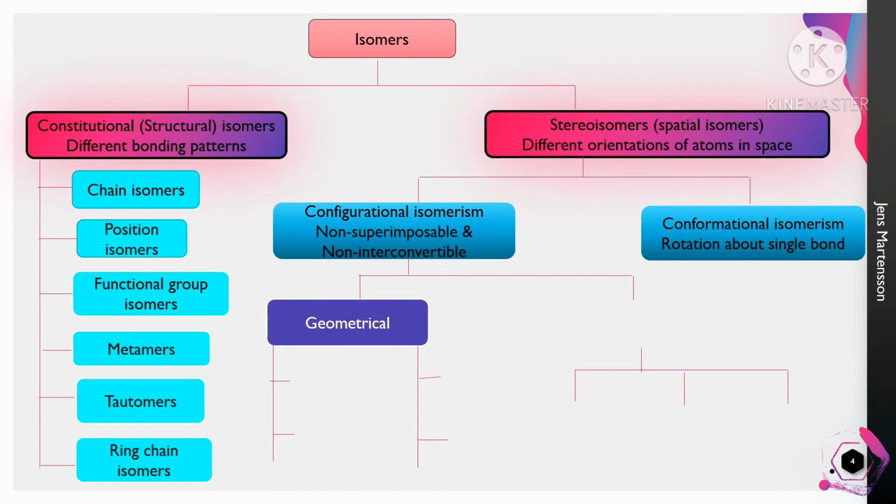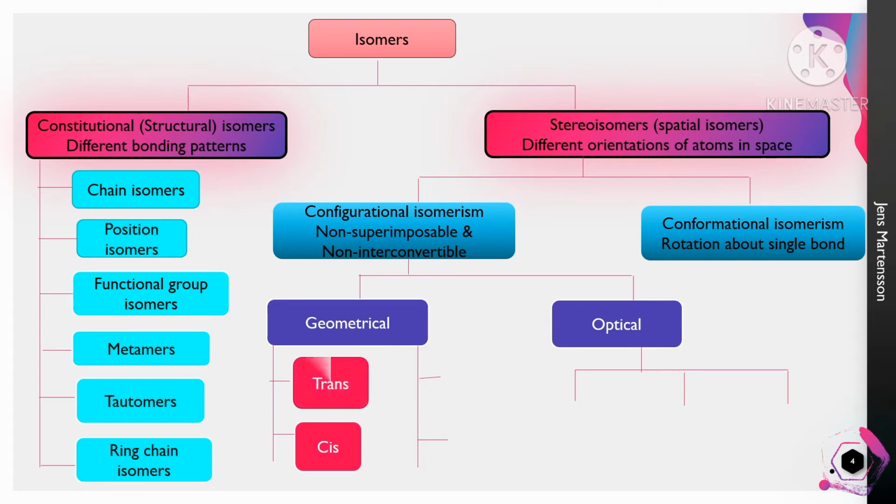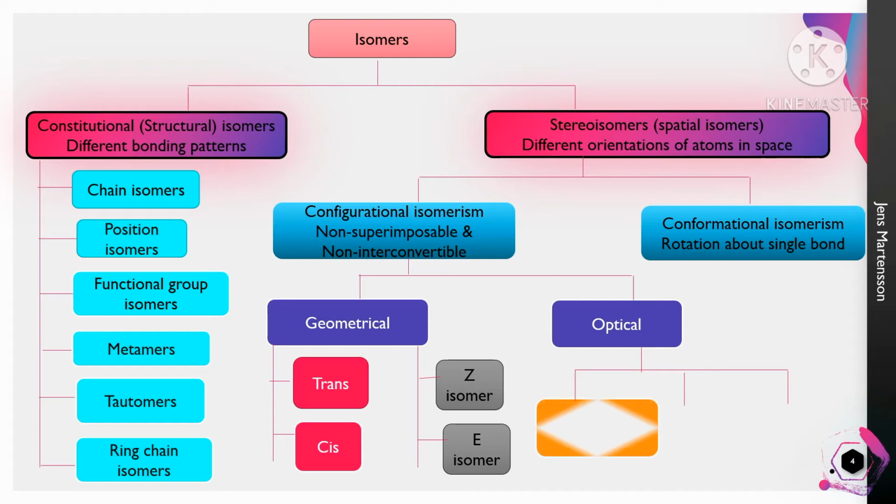In optical isomerism there are 3 types. First one is diastereomers. Second, enantiomers. Third, meso compounds. This chart is most important. So it is overall about isomers, the different types of isomers. If you learn this chart, it is easy to identify the isomers.